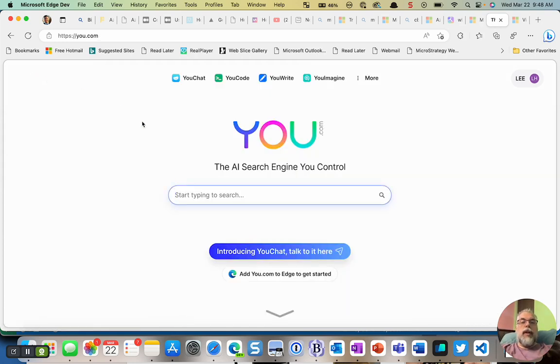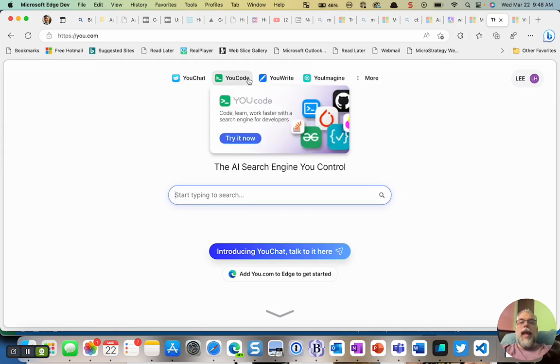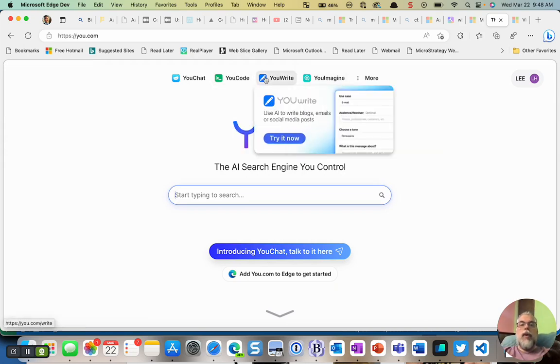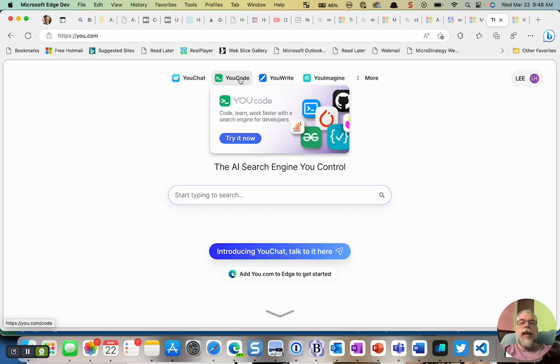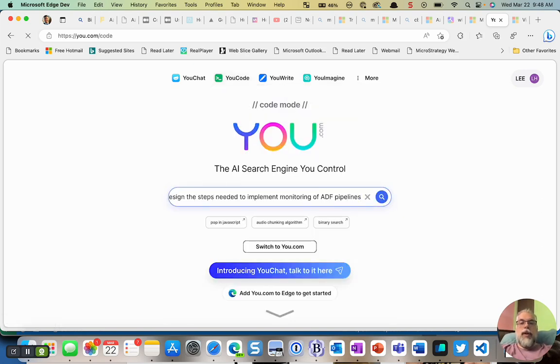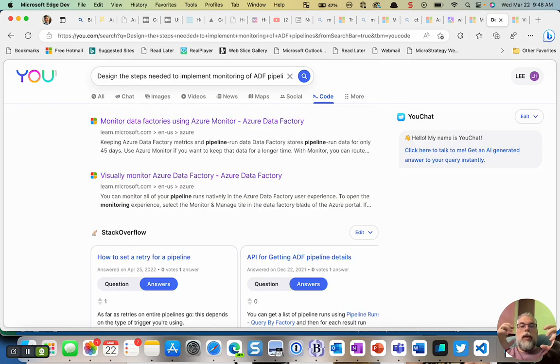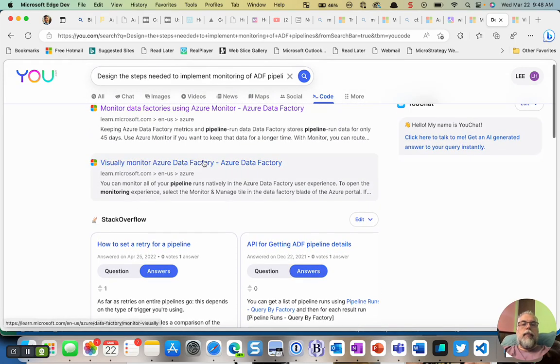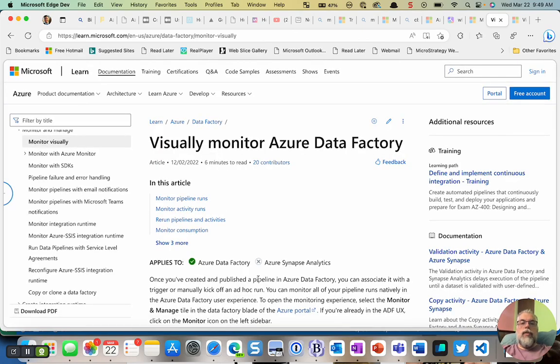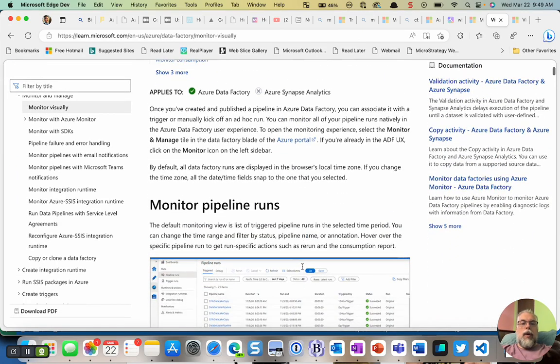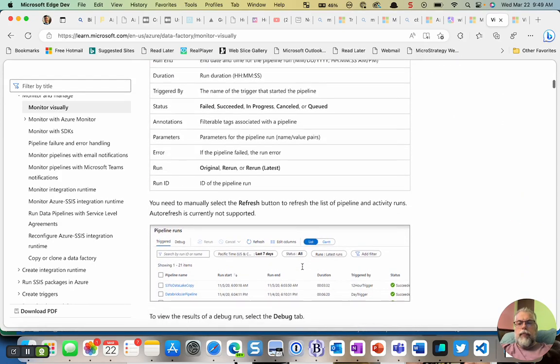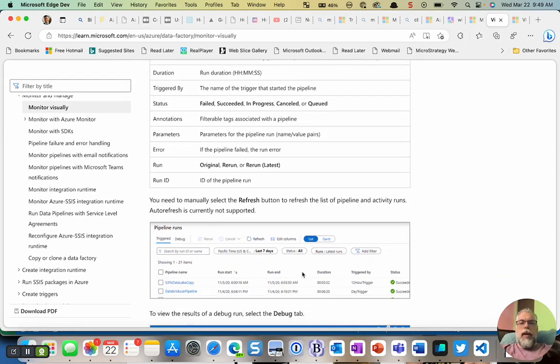But if you just go to their search engine, they have ways to limit what you're looking for. So since this is a coding type thing, I can go to You.code, and then when I do my search, it's going to keep it to just code Reddits and the documentation, etc. This is typical search, but it limits the domain that you're searching within, which is kind of nice. And then I can click and learn directly from Microsoft on a whole page of just how to manage the pipelines.